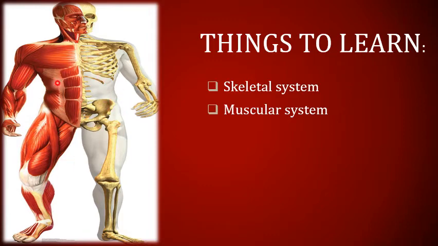Now you can consider this picture, or you can look at here that half of the body of this man is showing the muscles and half of the body is showing the skeleton or the bones. So these are two important things which we are going to learn in this chapter. So the major components of this chapter are skeletal system and muscular system. Now in today's class we would learn about skeletal system, and in the next class we would learn about muscular system. So let's start the skeletal system.